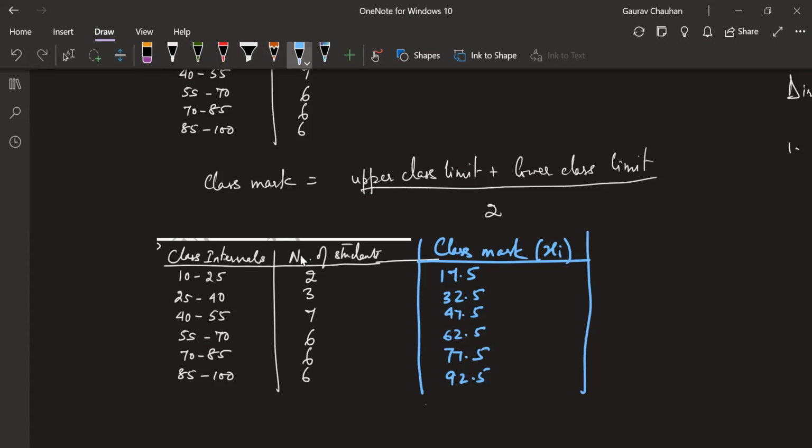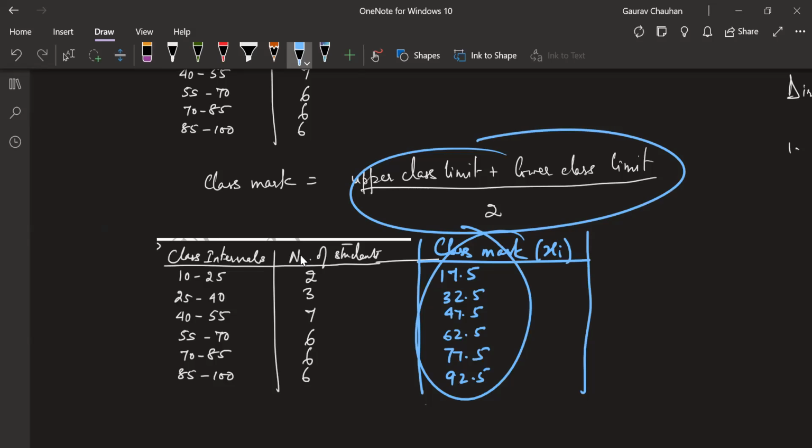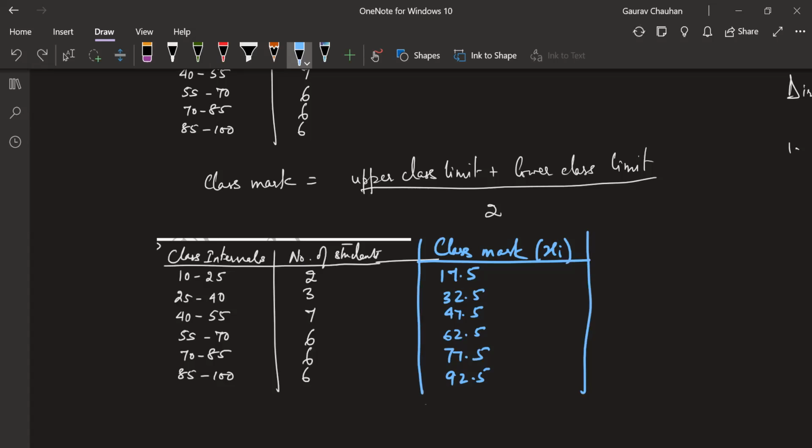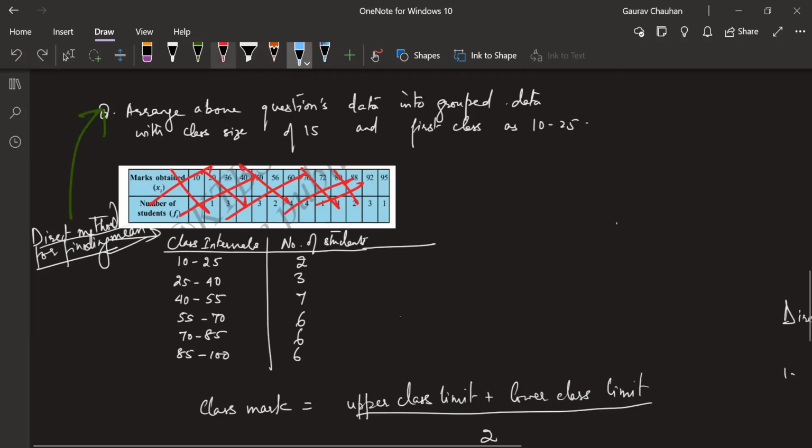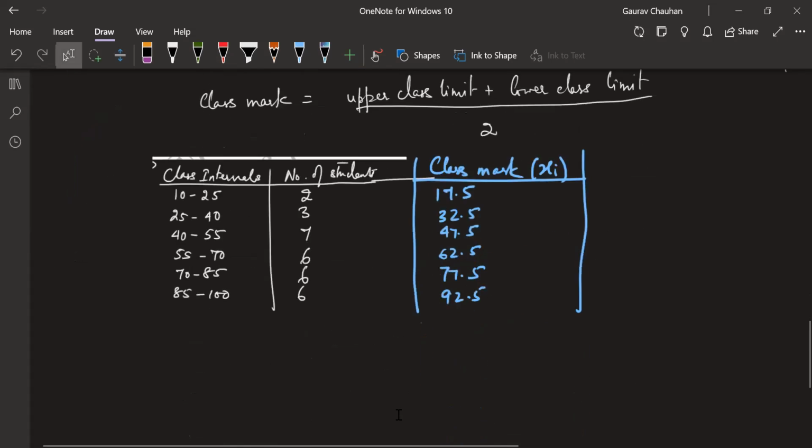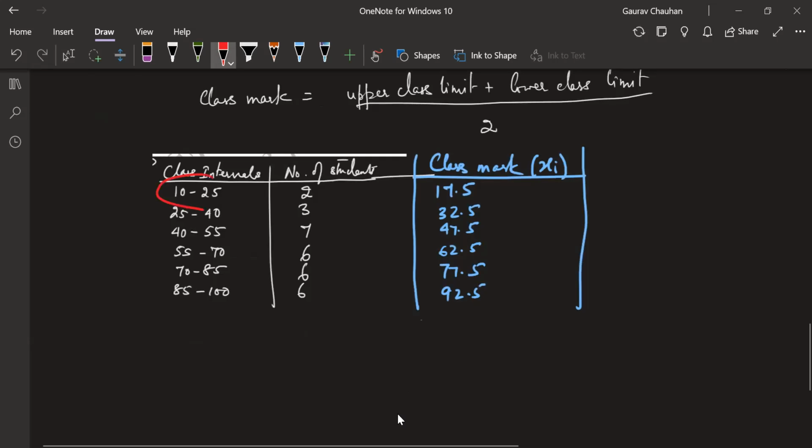You first understand what this means. Okay, this means this, you do it this way. After a few questions you will get the hang of what Dinesh was doing. So this is class mark. By doing this, we don't have each and every value which we had here anymore. So between 10 to 25, we think of the average value which everyone would have got. So we are writing this 17.5.